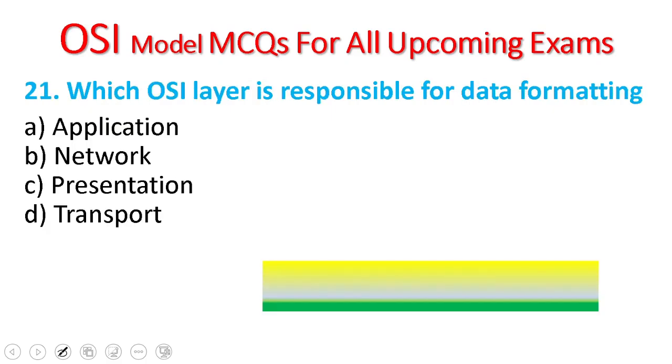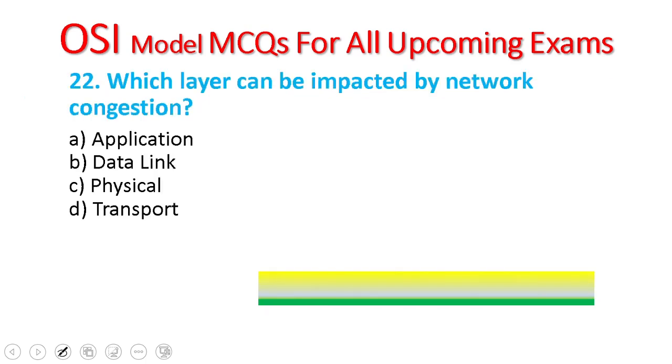21. Which OSI layer is responsible for data formatting? Application, network, presentation, transport. The presentation layer in the OSI model is responsible for data formatting.